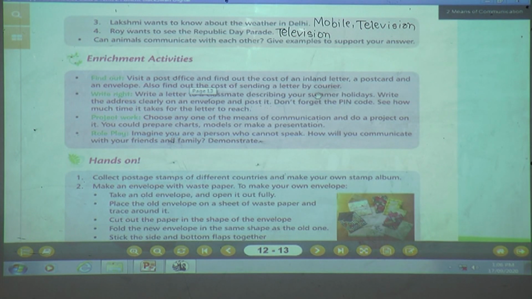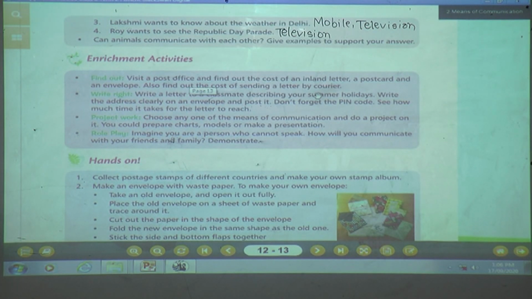You are going to visit the post office and find out the cost of an inland letter. What is the cost of a postcard and an envelope? And you are also going to find the cost of sending a letter by courier. Suppose you want to send a letter fast, then what cost is the courier taking? You are going to find out these things.